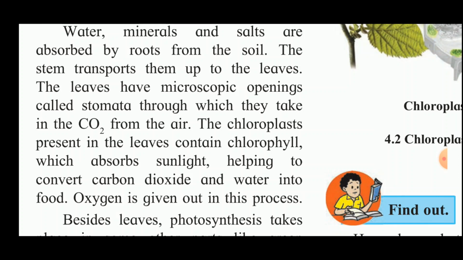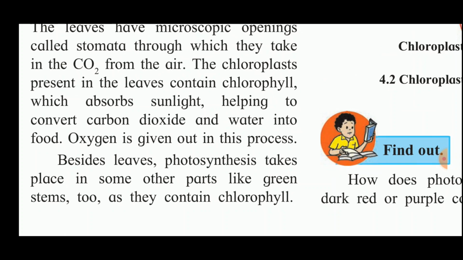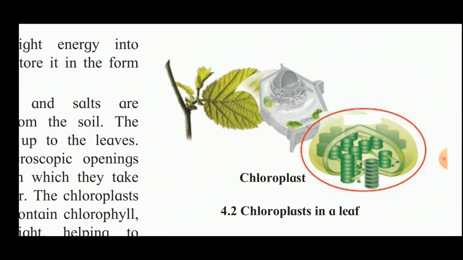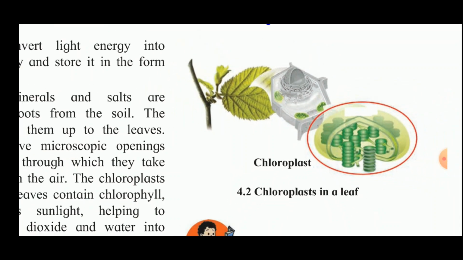Okay, now you must have understood why we should plant more plants around us. This is the reason, because plants prepare food by photosynthesis and then they give out oxygen, which is required by us for respiration. Besides leaves, photosynthesis also takes place in stems, as they also contain chlorophyll. So now you can see here the chloroplast of the leaf.